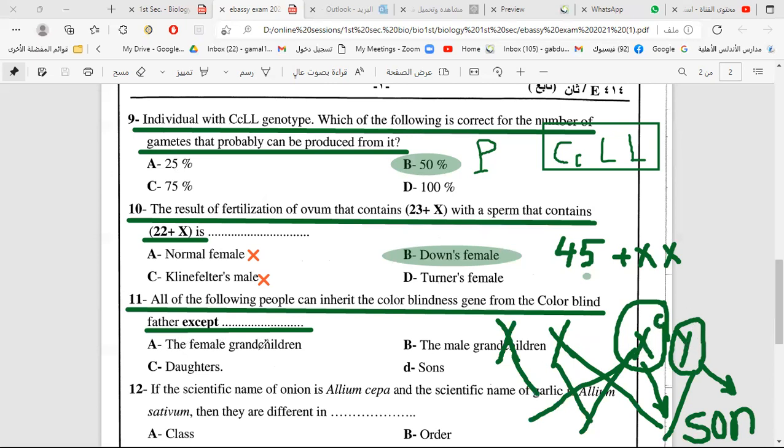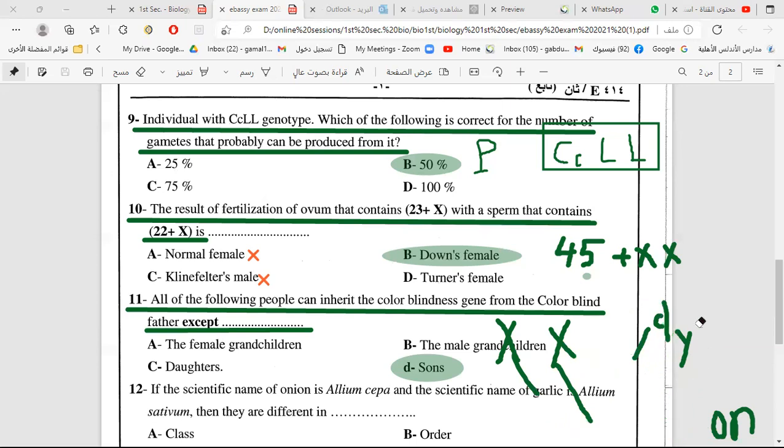So the female grandchildren, the male grandchildren and the daughters can carry the gene from this X. But the sons only don't carry the color blindness because they take the Y chromosome from the father. So the correct answer is what? The correct answer is the son. Is it okay? Fine. Let's move to another question.